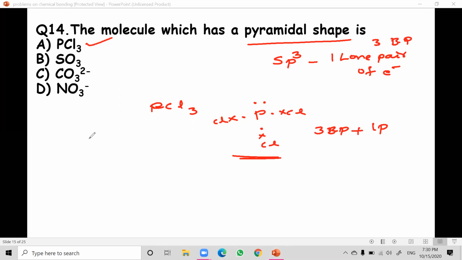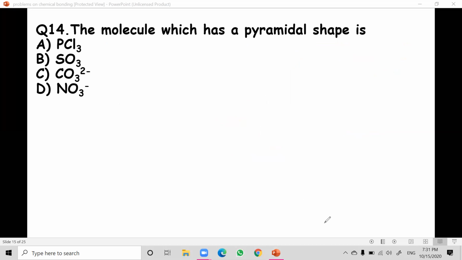No need to see the others. So the molecule which has pyramidal shape is PCl3, because it has 3 bond pairs and one lone pair. It undergoes sp3 hybridization, and these are the 3 bond pairs and this is the one lone pair. I hope it is clear. So this is question number 14.